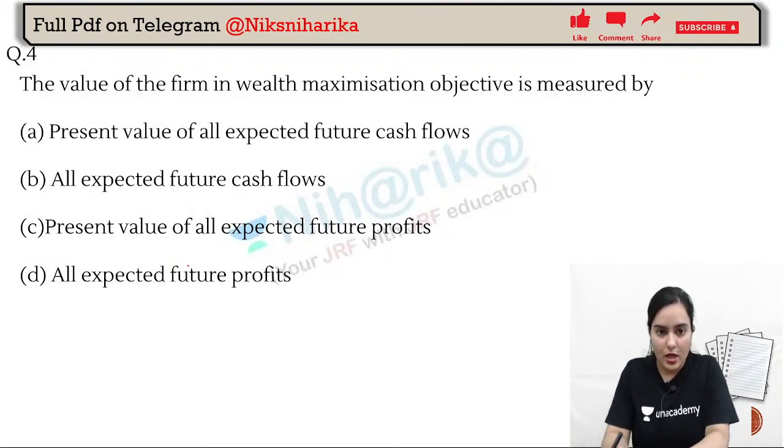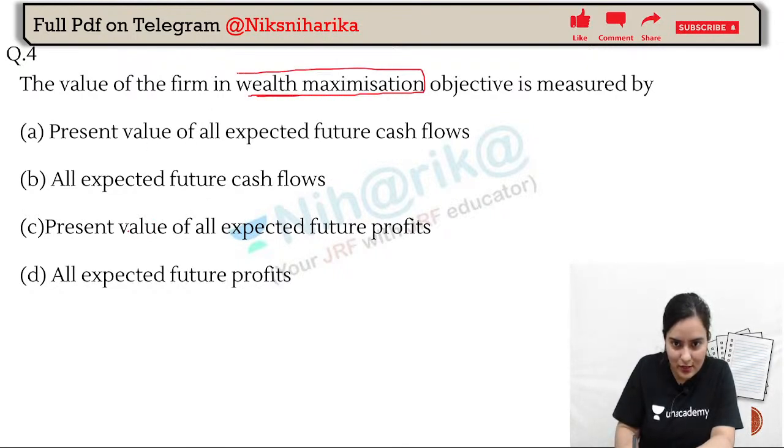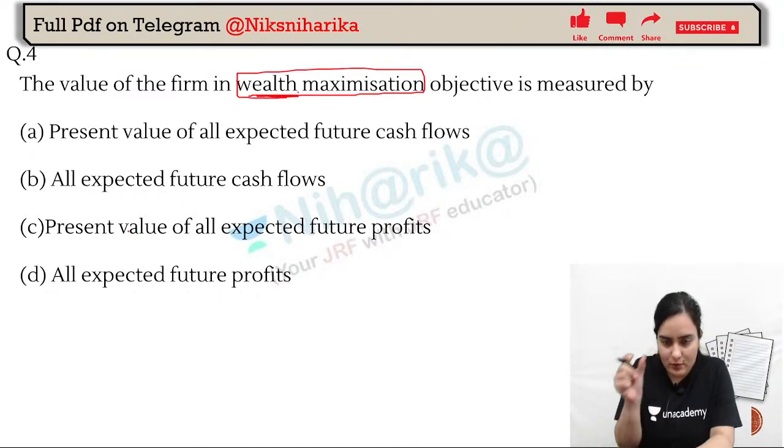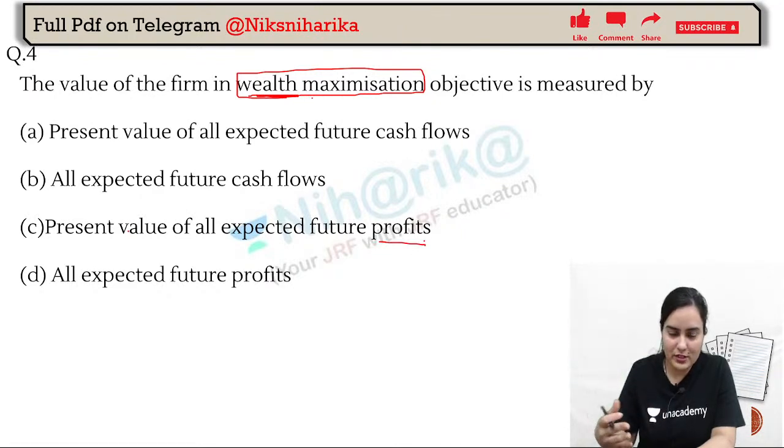First question: the value of the firm in wealth maximization objective is measured by what? As we can see, the term is wealth maximization. So this word wealth maximization is related to which word? Wealth maximization is related to profit. If we generate future profits, we will create more and more wealth, isn't it? So that will be our answer.